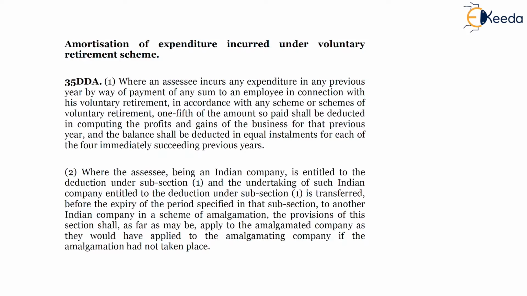On your screen, amortization of expenditure incurred under VRS, 35DDA subsection 1, wherein SSC incurs any expenditure in any previous year. So any expenditure in any previous year by way of payment of a sum to an employee in connection with his voluntary retirement in accordance with any scheme or schemes of voluntary retirement.